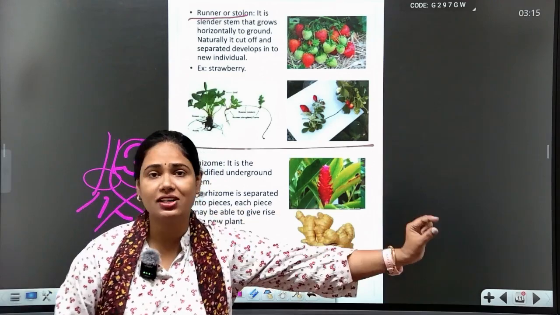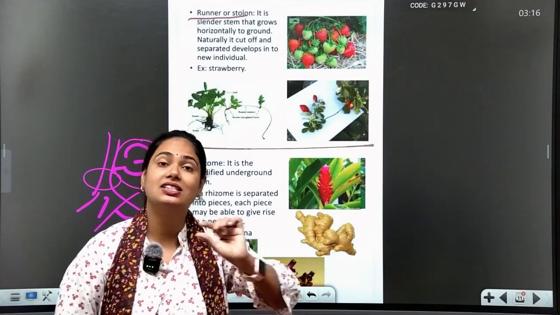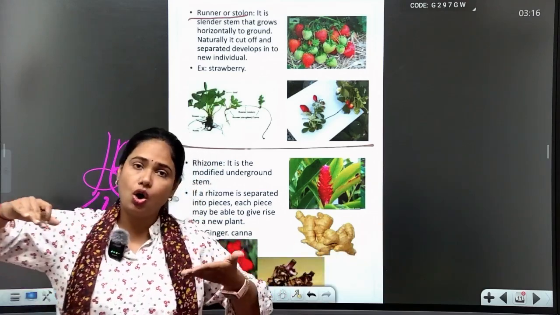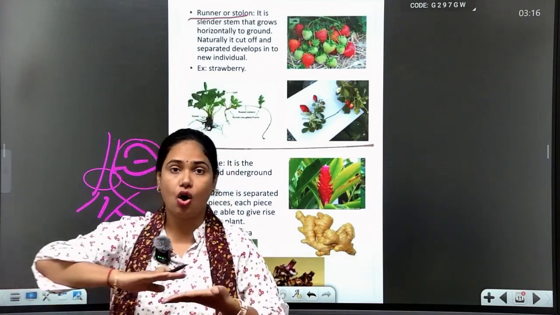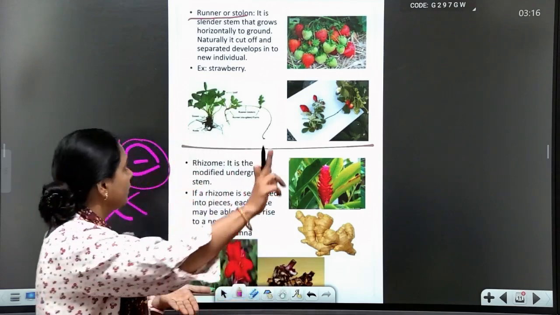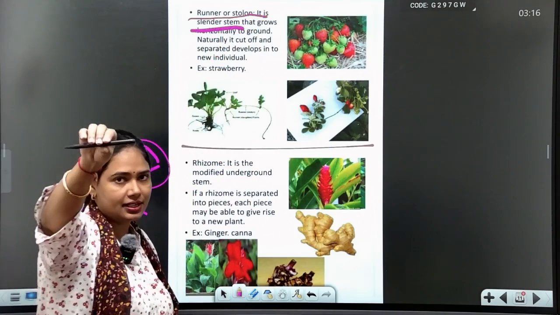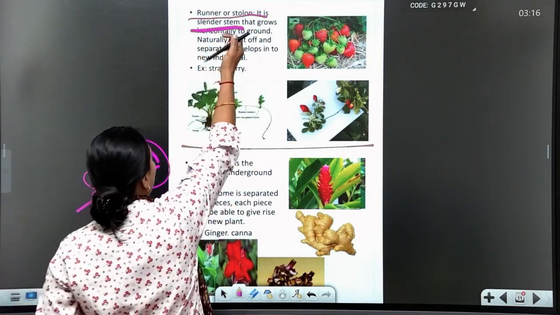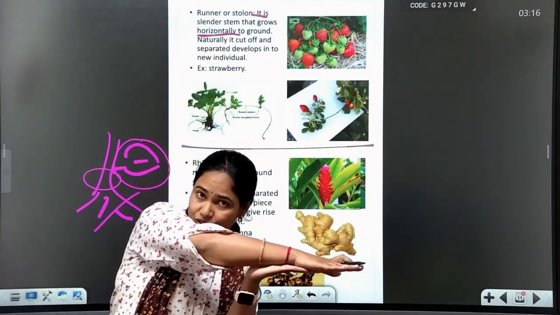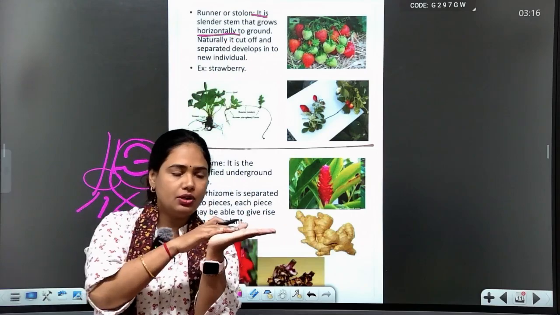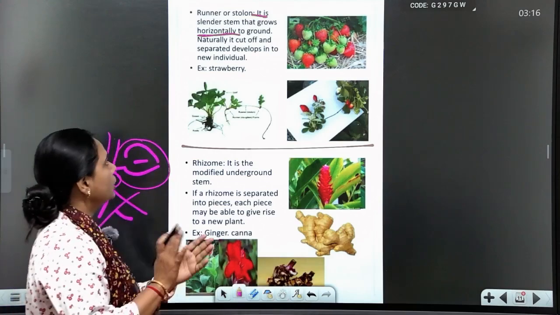Now clearly understand what a runner is. A runner is a modified stem which grows horizontally. Here, it is a slender stem that grows horizontally to the ground.